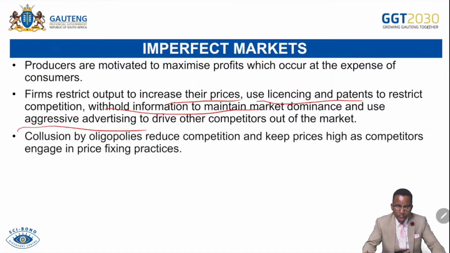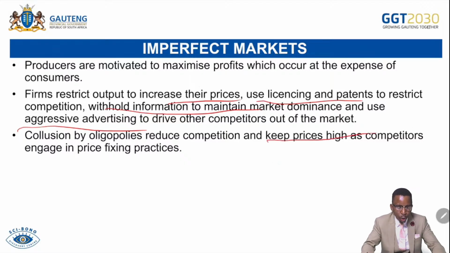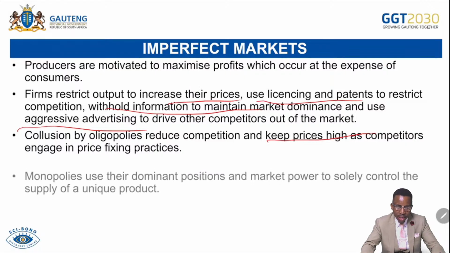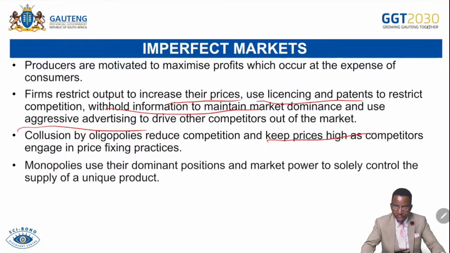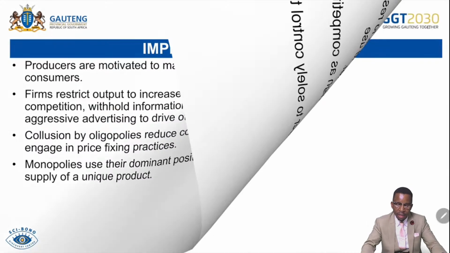Collusion by oligopolies reduces competition and keeps prices high as competitors engage in price fixing. If firms are colluding, there will be market dominance because of the cartel. And those firms that are not part of that cartel will simply be dominated and will not have much say and market share in the market. Monopolies gain their dominant position and market power solely by controlling the supply of a unique product. So without getting the product from the monopoly, you go without the product. That is because of the imperfect market.